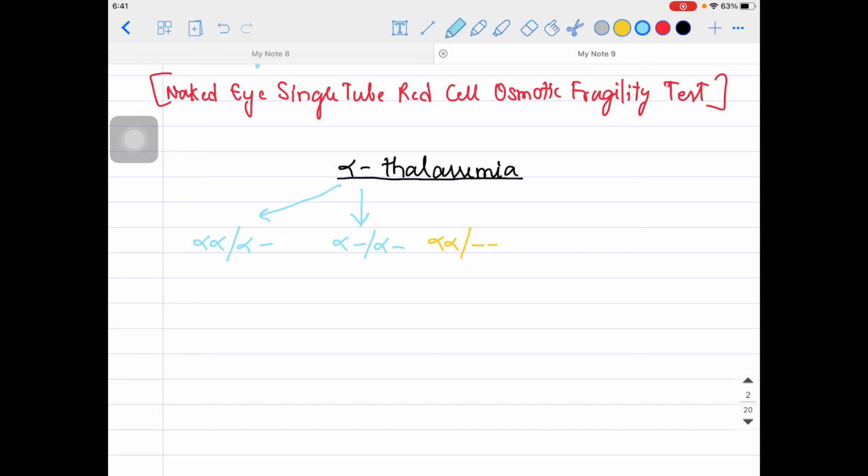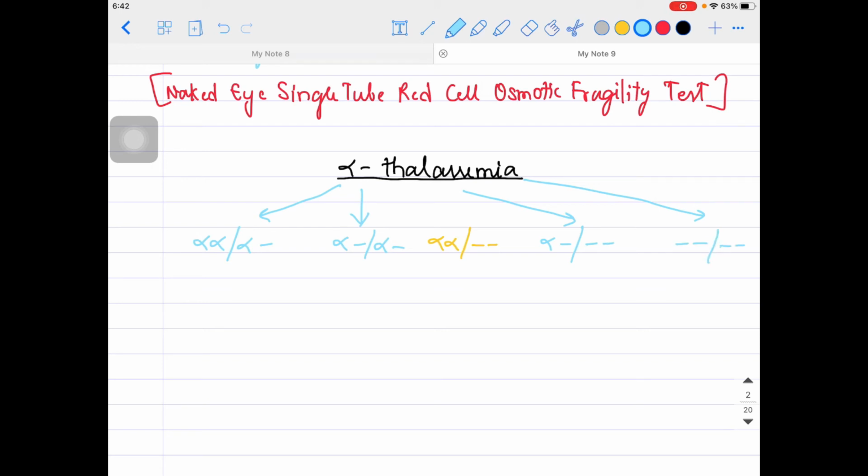The other category might be, 4 categories are there, right? The other category might be 3 alpha genes deleted, so it will be like alpha, blank, and if 4 are deleted, then blank. That will be the 4 alpha gene deletion.